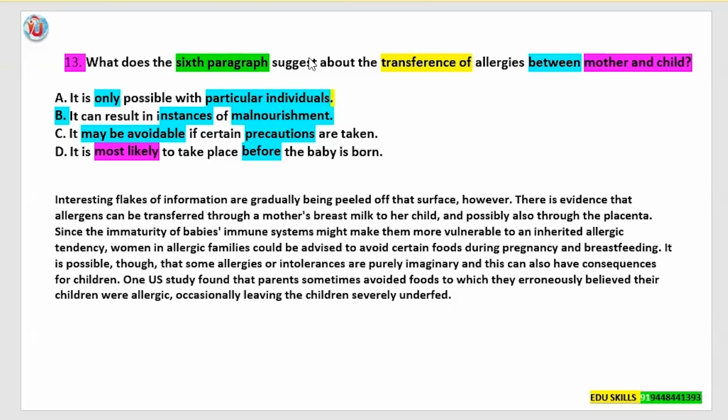Okay. What does the sixth paragraph suggest about the transference of allergies between mother and child? Okay, the keywords are, you have to jump into the sixth paragraph, and this is the suggestion which has been asked. Suggest about, again, it's an about question, asking about the transference of allergies between the mother and child. Okay, let's read the text. Okay, we are following the QTA method in reading part C. So immediately after the question, we are reading the text. Broadly speaking, Dr.